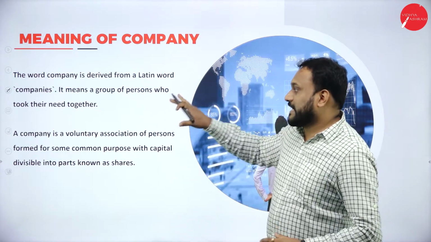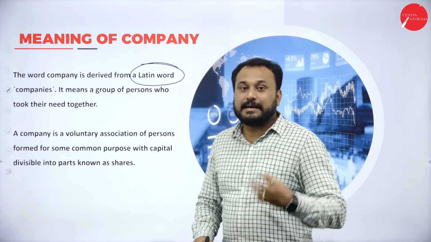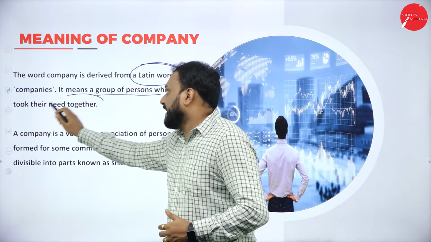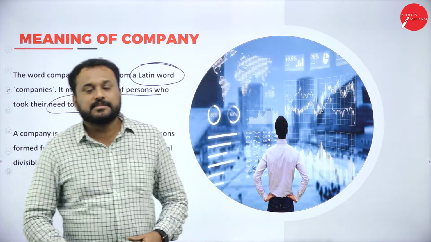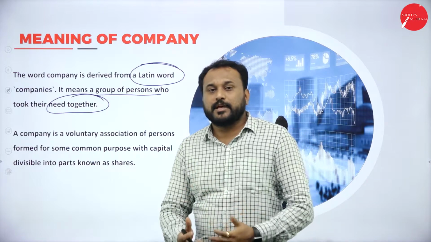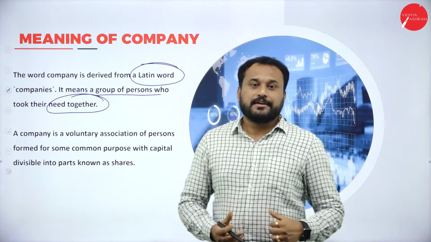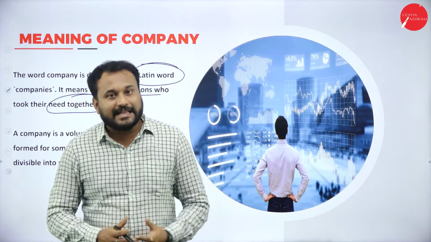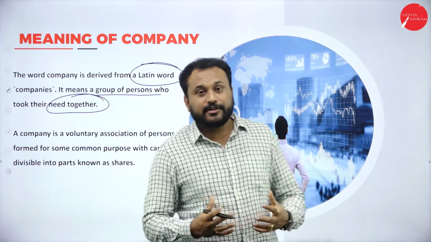So we'll go with what exactly a company is all about. The word company derives from a Latin word called companies. Now companies means a group of persons who took their needs together. So to accomplish any kind of thing, you need people. I'll tell you students, if you are an individual and you want to do something, you cannot achieve it the way you really want to achieve it. So you should always have people with you. If you ask me a question, sir, Usain Bolt is the number one athlete and he's all alone and he's doing it, I'll tell you it is not the real truth.